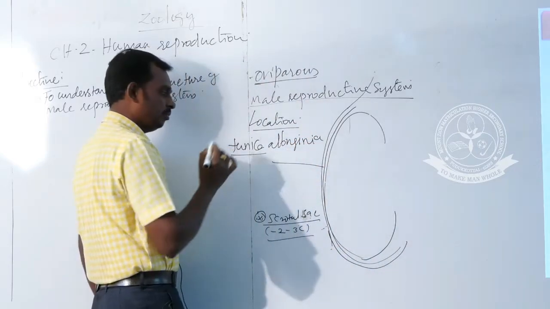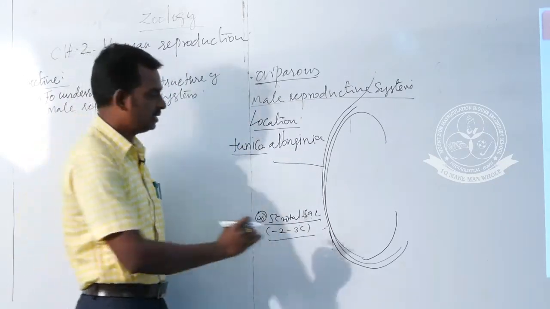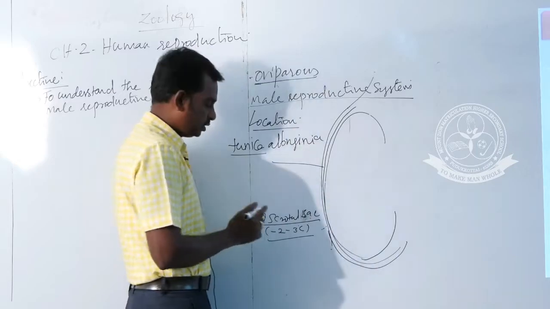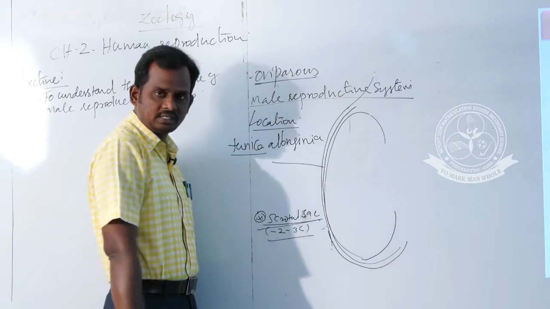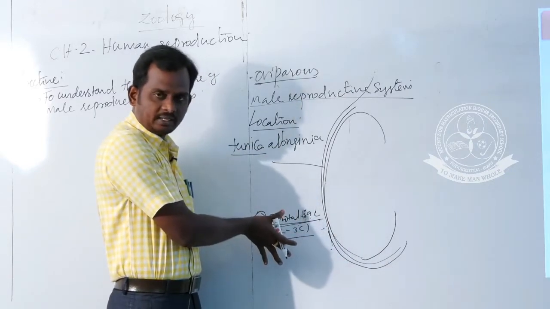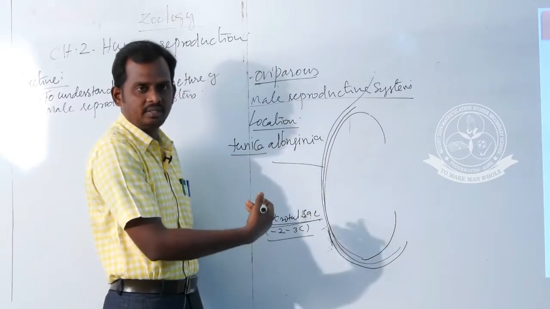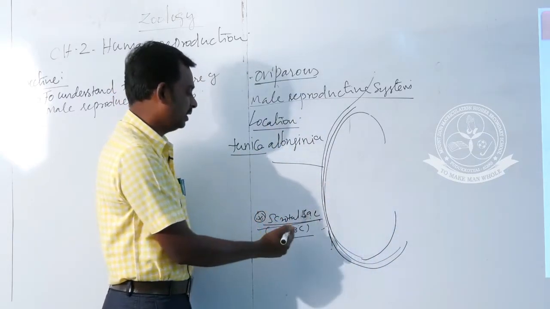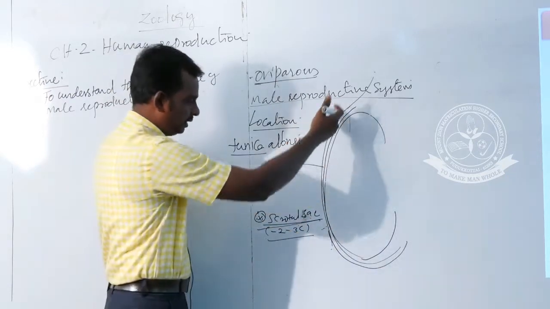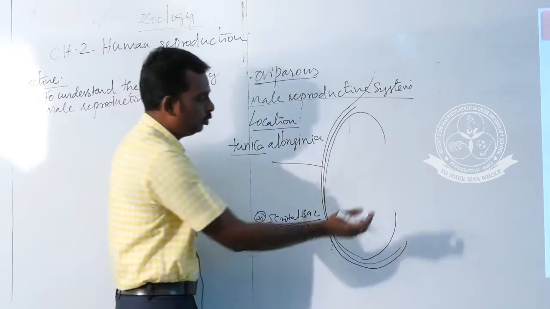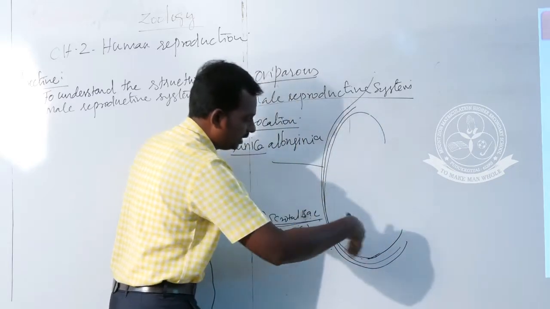Tunic means what? Biologically, tunic means membrane. Tunica albuginea is a covering which covers the testis. First one is what? Scrotal sac. This is the outermost covering which covers the entire part of the testis. What is the main function of this scrotal sac? It is essential for maintaining the low temperature, lower than the body temperature. It is essential for which process? Spermatogenesis. And the second membrane is tunica albuginea. What is the main role? It is a membrane which covers the entire part of the testis.